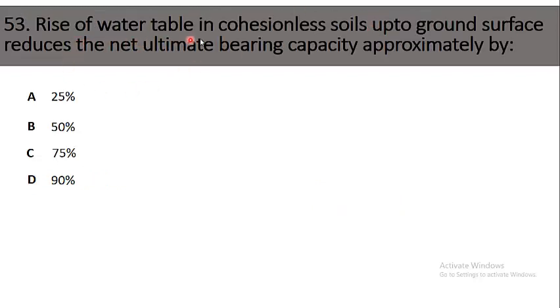53. Rise of water table in cohesionless soils up to ground surface reduces the net ultimate bearing capacity approximately by option A, 25%, B, 50%, C, 75%, D, 90%. The right answer is 50%. The rise of water table in cohesionless soil up to ground surface reduces the net ultimate bearing capacity approximately by 50%. Option B is the correct option.